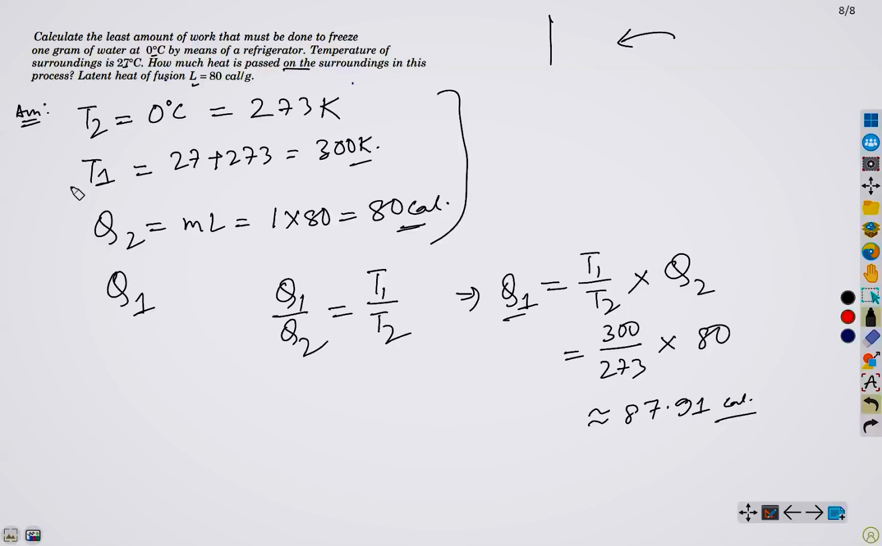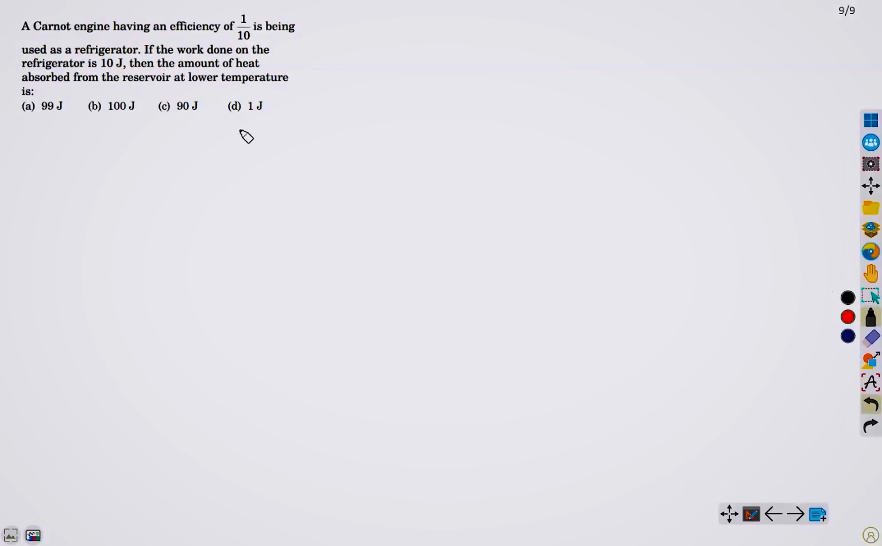So how much heat is passed? This one. Okay. Given a Carnot engine having an efficiency of 1 by 10 is being used as a refrigerator, if the work done on the refrigerator is 10 joule, then the amount of heat absorbed from the reservoir at lower temperature is? Now, as I mentioned, note down the data first. You have eta equals 1 upon 10, you have work done equals 10 joule. What you have to determine is the amount of heat, that is Q. And we know the relation between Q, W, eta.